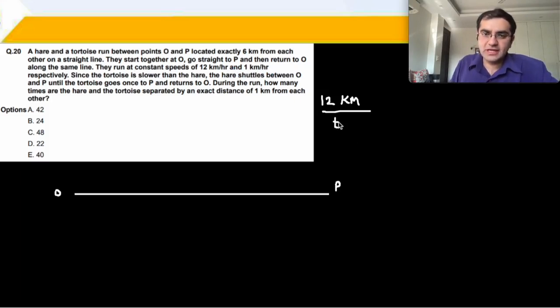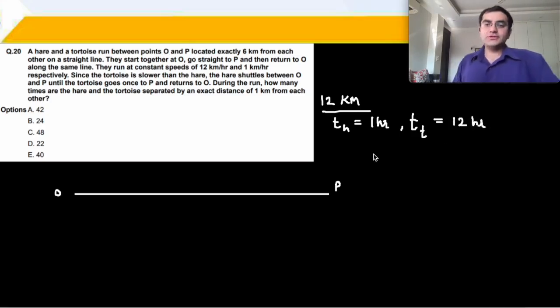hour. So time taken by the hare to take one round is 1 hour. And the time taken by the tortoise, 12 kilometers at 1 kilometer per hour, is going to be 12 hours. Okay? So that means the tortoise is going to complete one round in 12 hours. Total 12 hours लगेगा, 6 kilometers, 6 hours जाना, 6 hours आना.